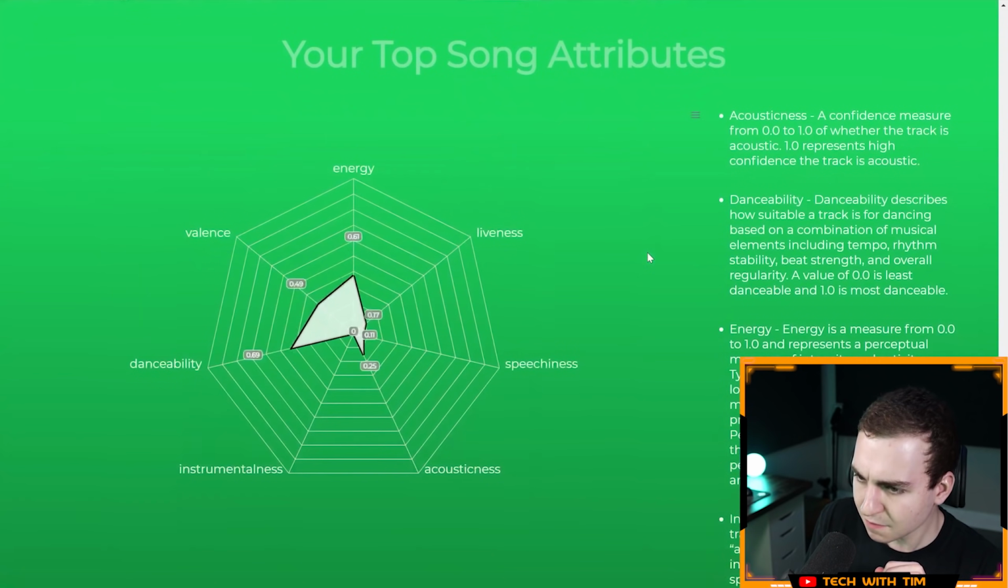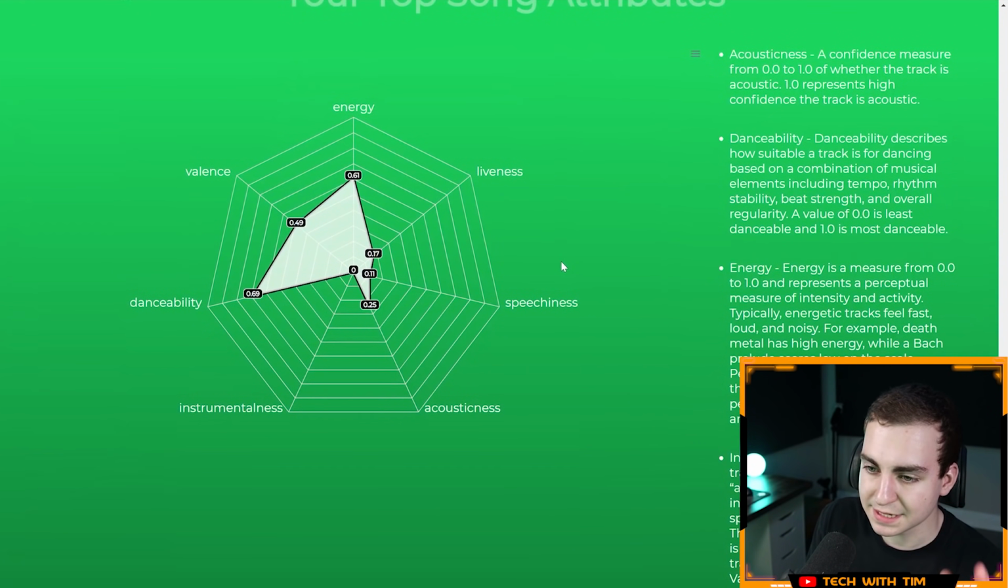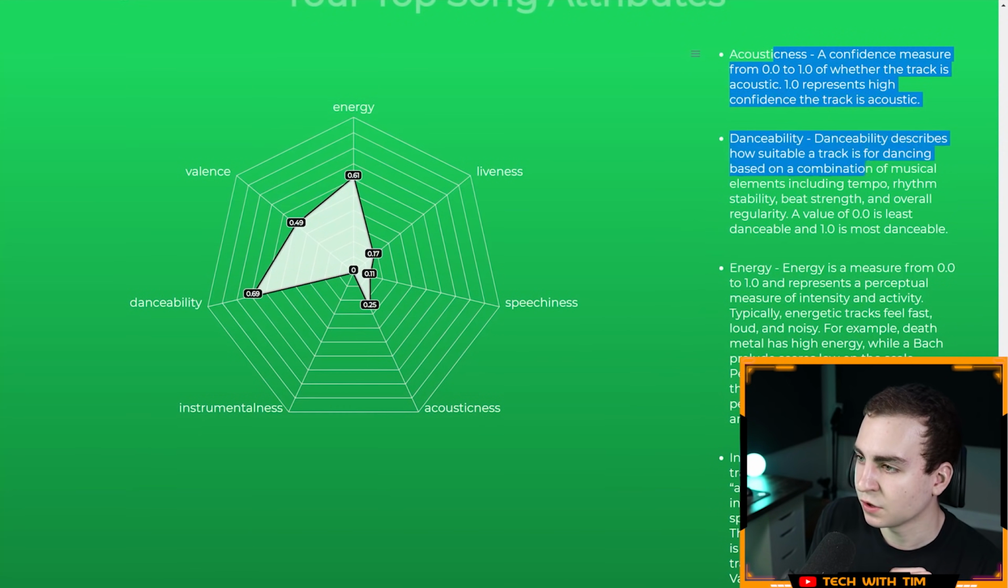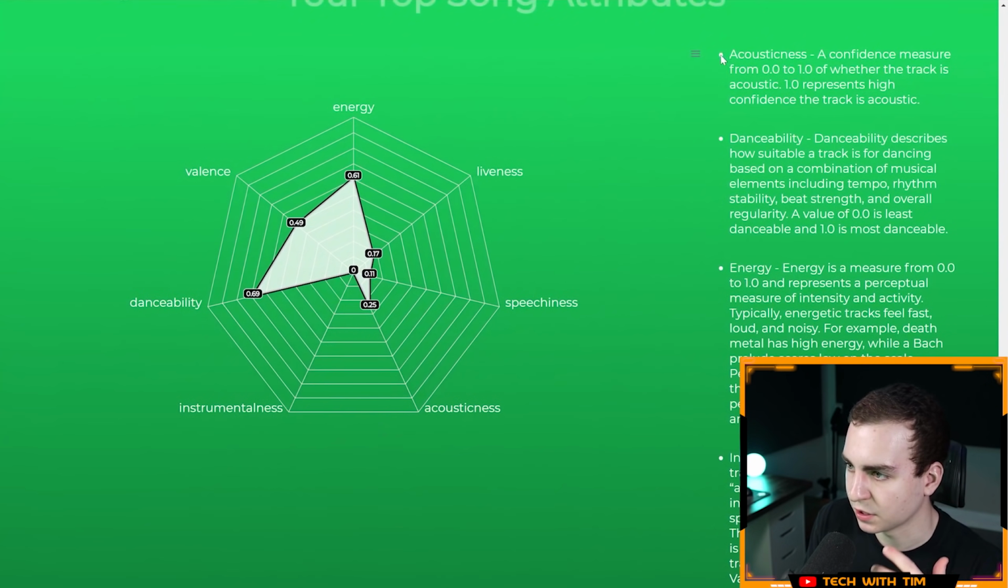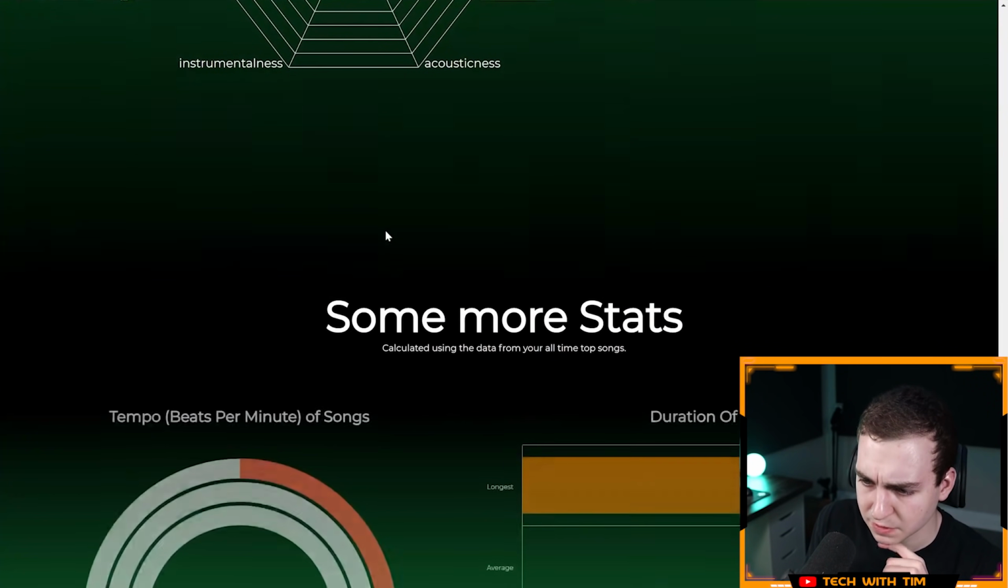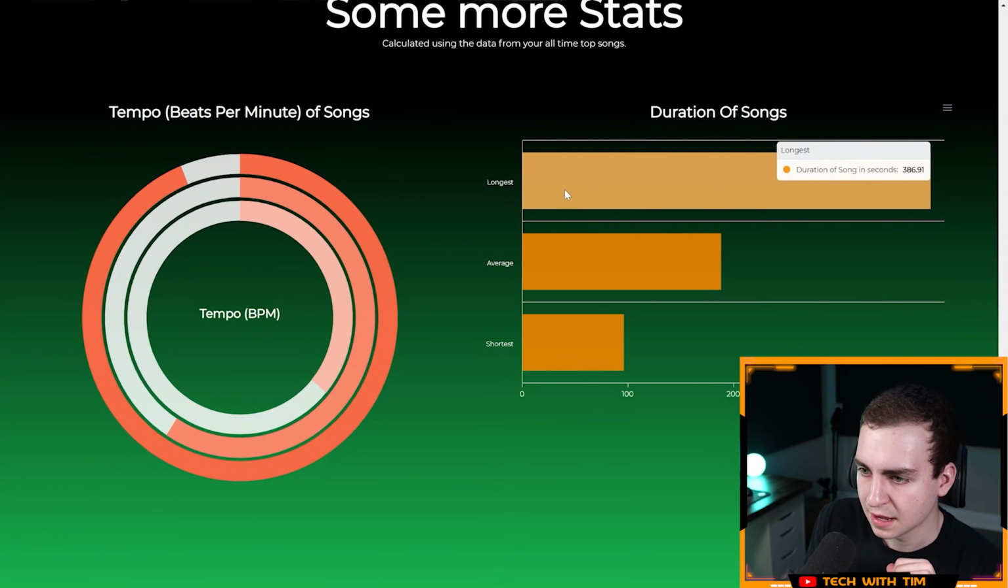Okay, great. Your top song attributes. This is interesting. I've never actually seen this in a Spotify analysis. This is pretty unique. Can I click on this? Oh, I can download that. That's sweet. So it looks like they're using the same thing as whatever someone else used to do these kind of graphs. And it even tells me what all these things are. That's very interesting. I was going to say, I don't really know what acousticness actually means. Sweet.